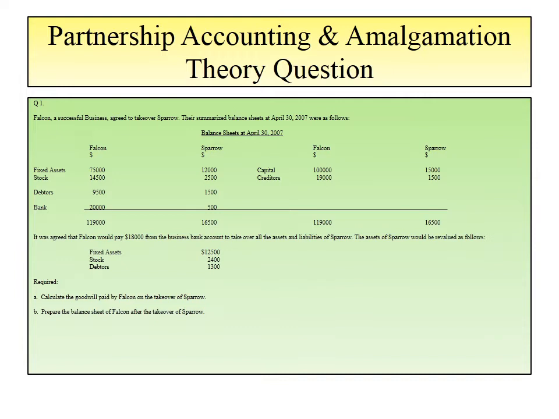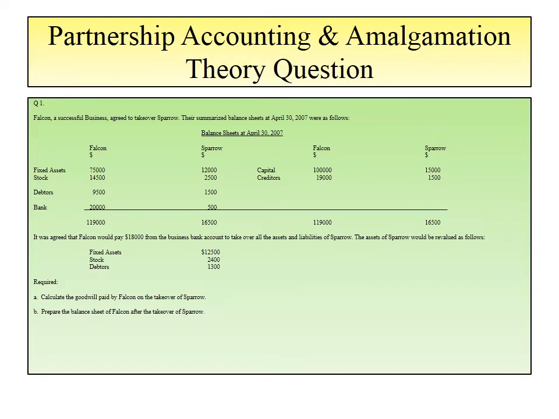And it was agreed that Falcon would pay $18,000 from the business bank account to take over all the assets and liabilities of Sparrow. The assets of Sparrow would be revalued as follows. Fixed assets would be revalued as 12,500, whereas it was 12,000.